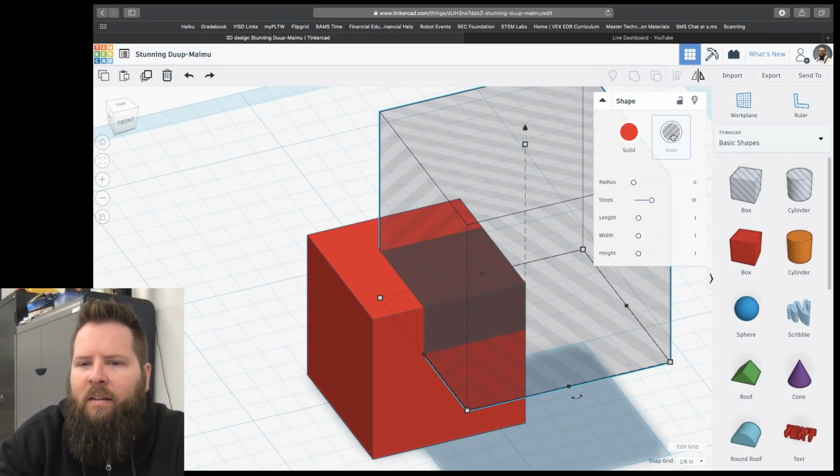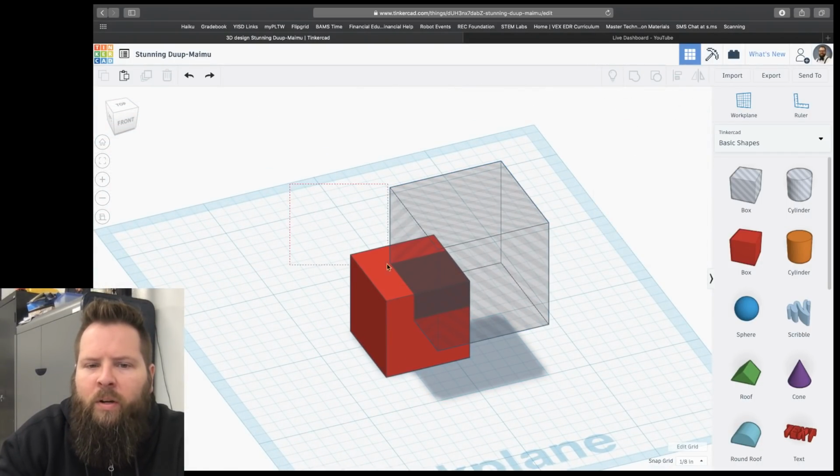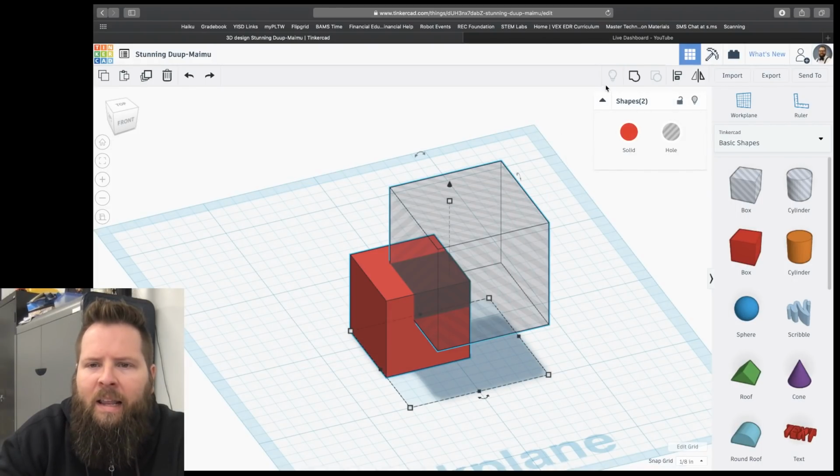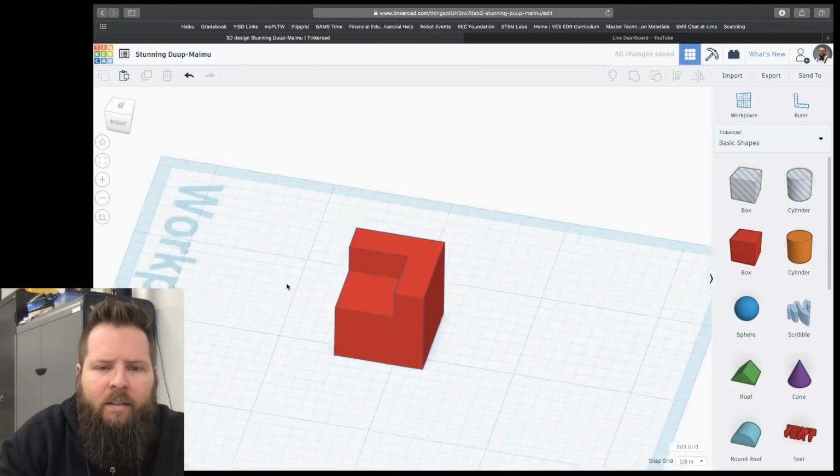So this box right here is a hole. It is a negative shape. It's going to subtract whatever it's joined with. All right, so when I highlight both of those and I click group, now I get a shape that looks like this.